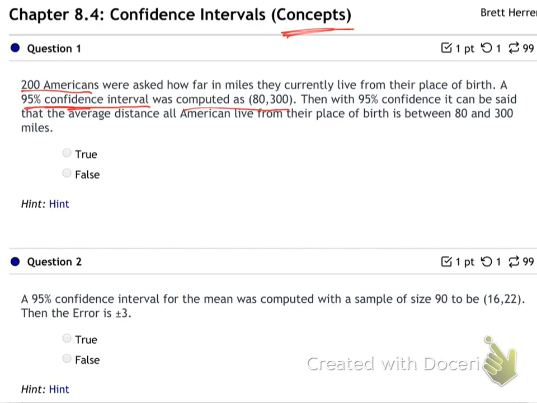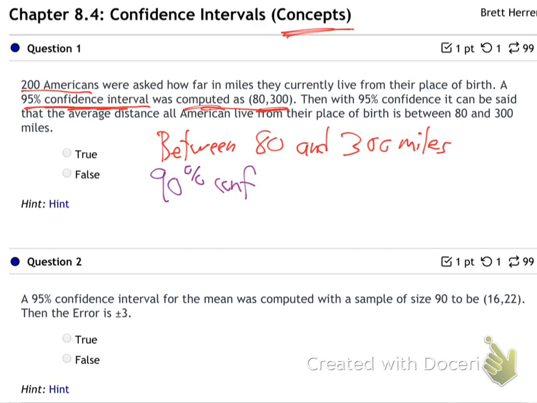So what does that mean? A 95% confidence interval was computed as 80 to 300. Between 80 and 300 miles. What about between 80 and 300 miles? They're 90% confident that's where the average is. Good, well said. We're 95% confident that the average of what? Average of who?